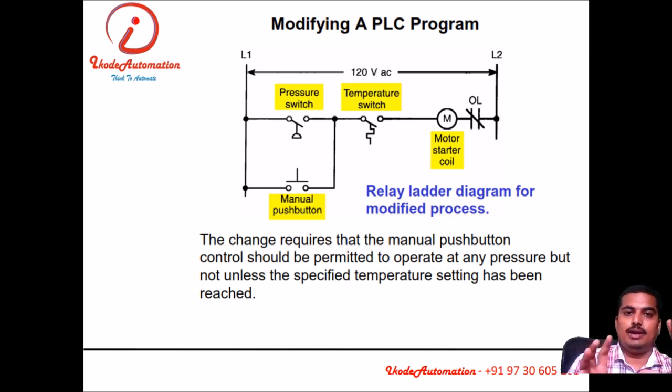We have seen the system having one motor, two sensors and one manual push button. If I need to change the logic, even in manual operation, temperature should be there to start the motor. To achieve this by means of relay logic, I need to disconnect the wire from there and reconnect the wire to this point. This will insert this manual push button in series with the temperature switch and will be given to the motor. So even if I press the manual push button, if temperature is not there, the motor will not start.